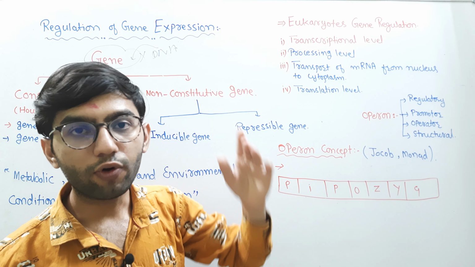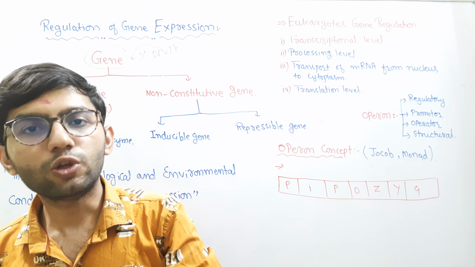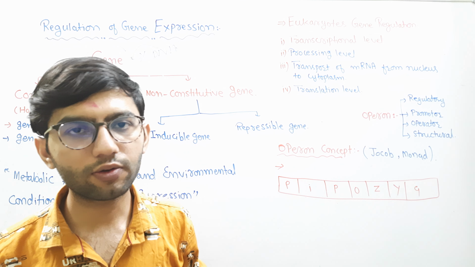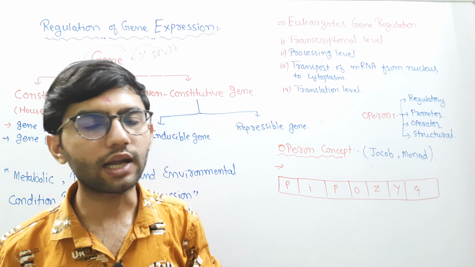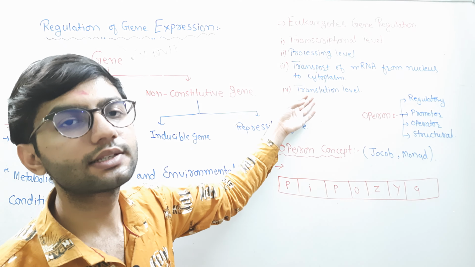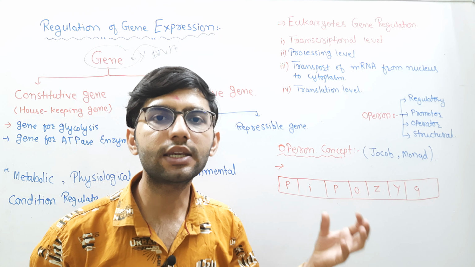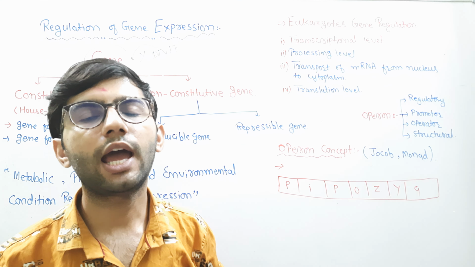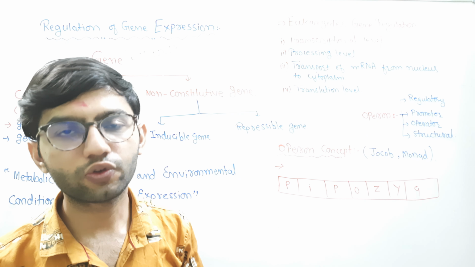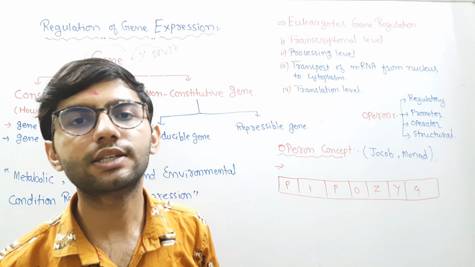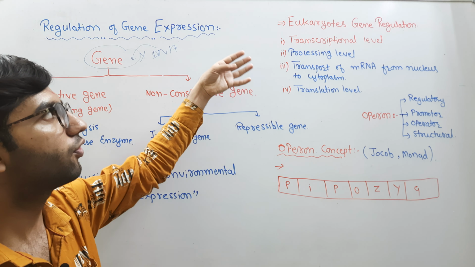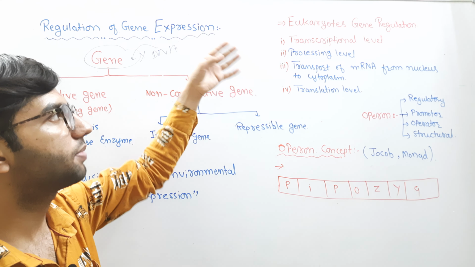When the mRNA is formed, it is transferred from the nucleus to the cytoplasm, because the formation of protein occurs inside the cytoplasm. So gene expression can be regulated at the transport level. And last, the translation level. When the mRNA reaches the cytoplasm, with the help of ribosomes it is responsible for the formation of protein. So these are the four levels at which eukaryotes can regulate the expression of their genes.